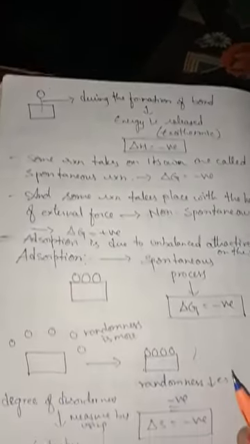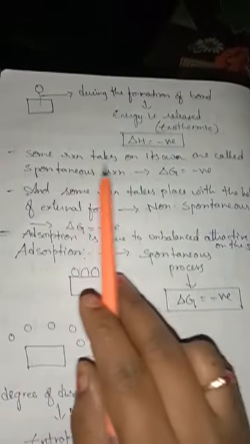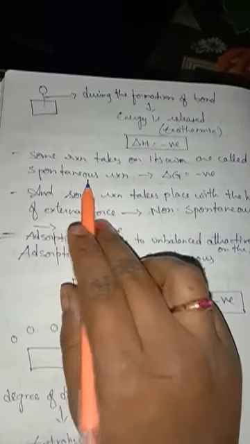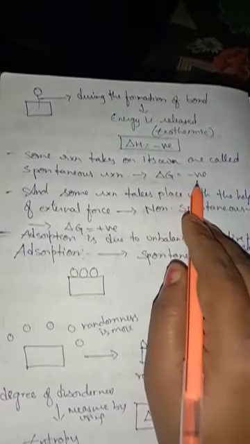Some reactions take place on their own. Such types of reactions are called spontaneous reactions. For these, the value of delta G is negative. That means some reactions take place on their own, these are spontaneous reactions, and for a spontaneous reaction the delta G value will be negative.